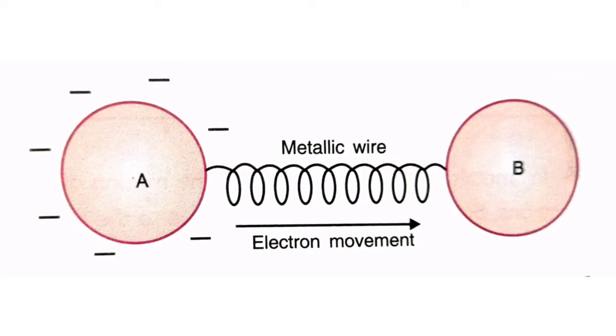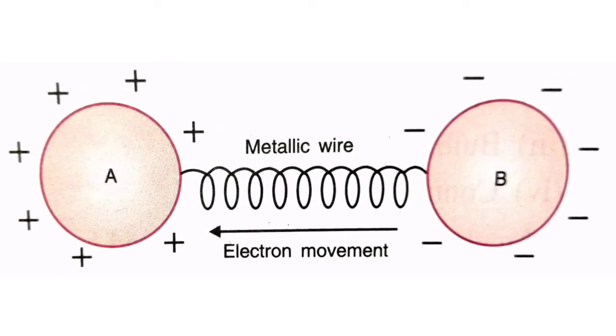In the third case, if we connect a positively charged conductor A with a negatively charged conductor B, it is very clear that conductor A is having a deficit of electrons while conductor B is having an excess of electrons. So electrons will flow from conductor B towards conductor A. Thus, when a positively charged conductor is connected with a negatively charged conductor, then electrons will flow from the negatively charged conductor towards the positively charged conductor.